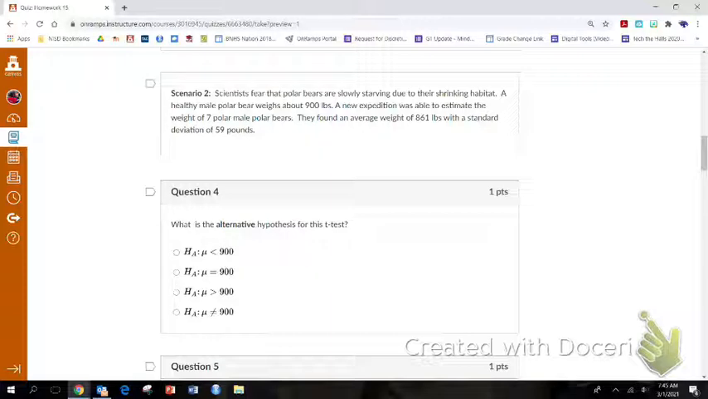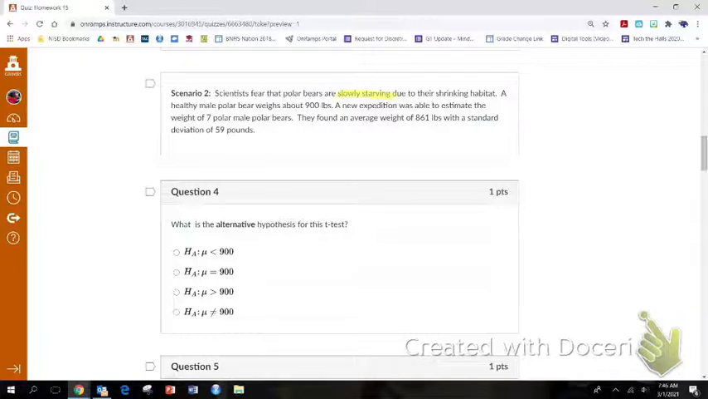So this says, scientists fear that polar bears are slowly starving due to their shrinking habitat. A healthy male polar bear weighs about 900 pounds. A new expedition was able to estimate the weight of 7 polar bears. They found the average weight to be 161 pounds with a standard deviation of 59. So when I read this, one word immediately sticks out to me. It says that I fear that the polar bears are slowly starving.